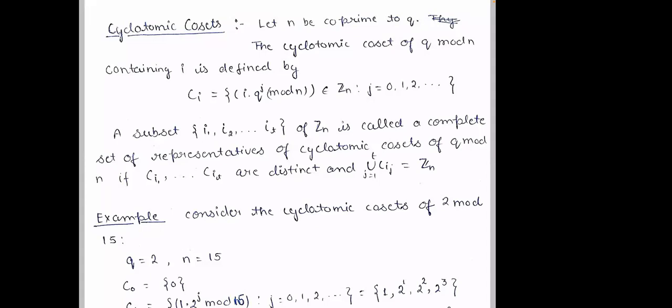Now one more value we'll check. Next value, 3 power 4, that is 81. But I need to do modulo 5. That is 1. That means they are now repeating. 3 cube will be there, no? 3 cube is how much? 2. Okay. So now what are the values you got? 1, 2, 3, 4.